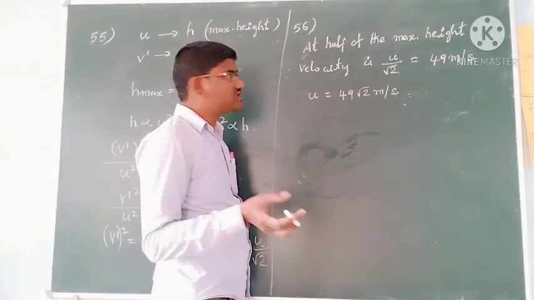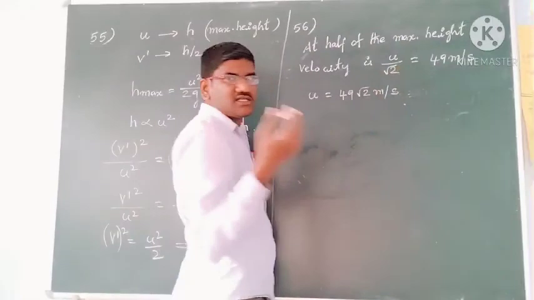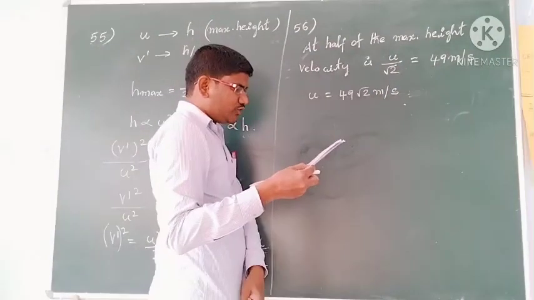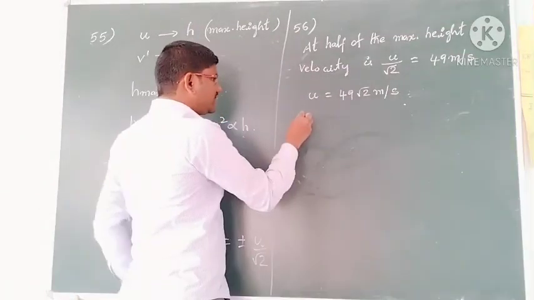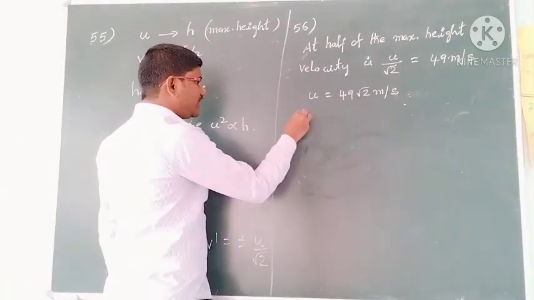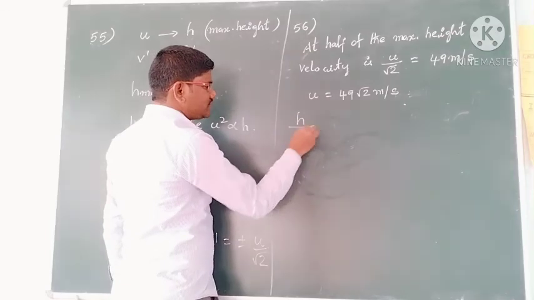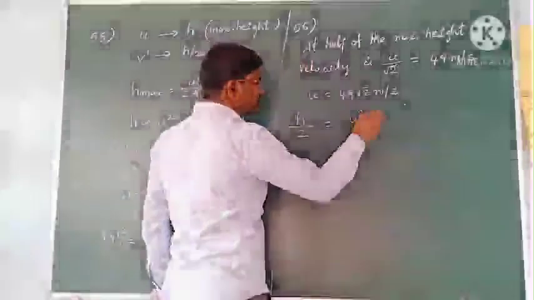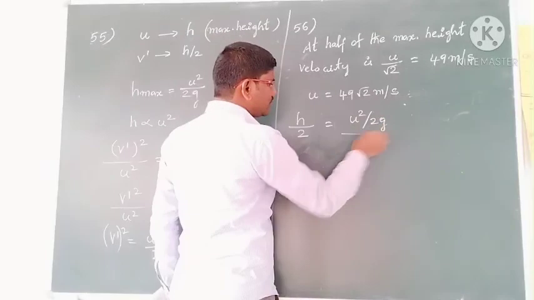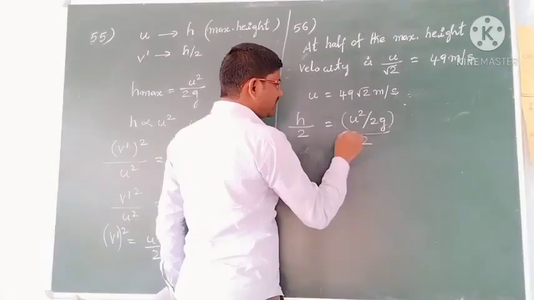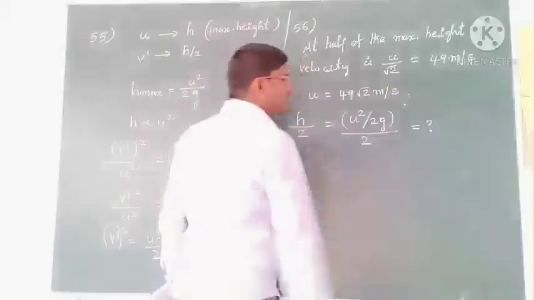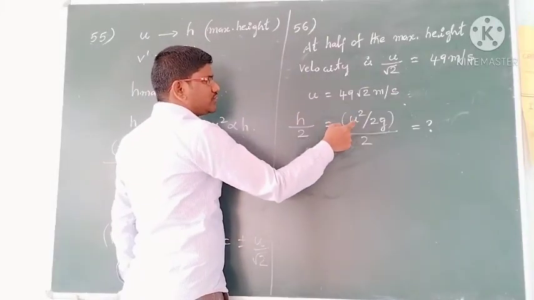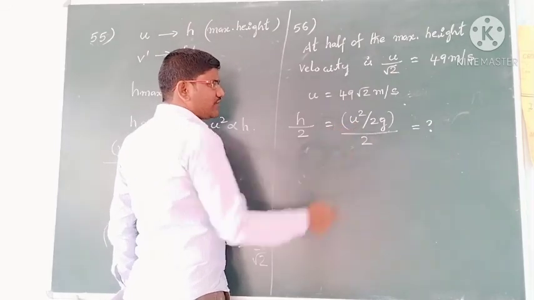Already for this velocity it has reached half of the maximum height. So the height to which it could further rise is h by 2 only. So h by 2 height it can reach. H is how much, students? u square by 2g, divided by 2. This is the further height it can reach, this we have to find. Already you know the u value, so this we have to calculate.